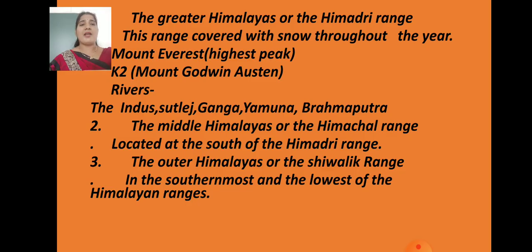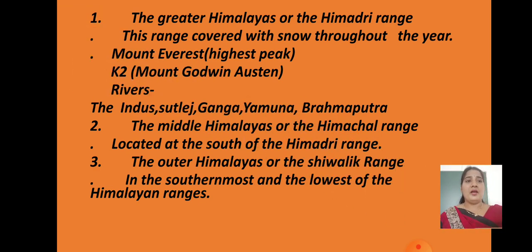Understood, children? Then we have the very important part, that is the Great Himalaya, or the Himadri range. How to study these three ranges, children? It is very important, so I have taken some points which you have to keep in mind. The Himalayas consist of three mountain ranges running alongside each other. The first one, the Greater Himalaya, is also known as the Himadri range. Don't get confused. This range is covered with snow throughout the year. Mount Everest is the highest peak, and the second highest peak is K2, that is Mount Godwin Austen.